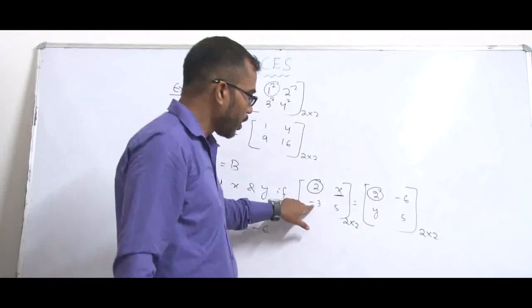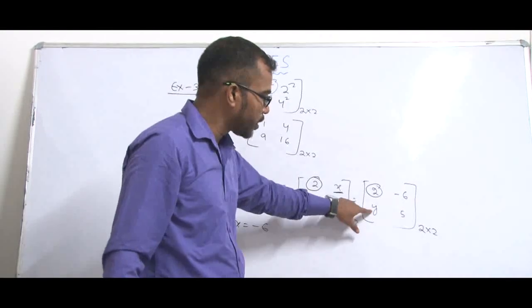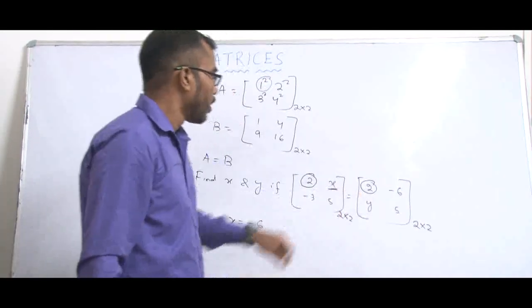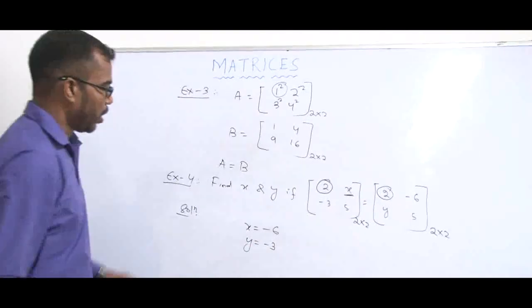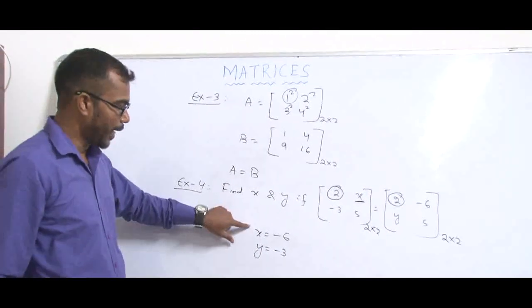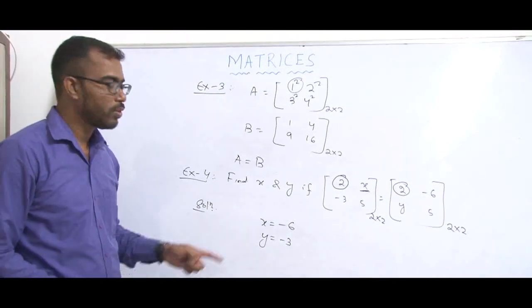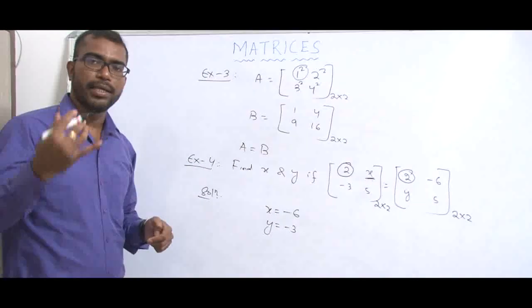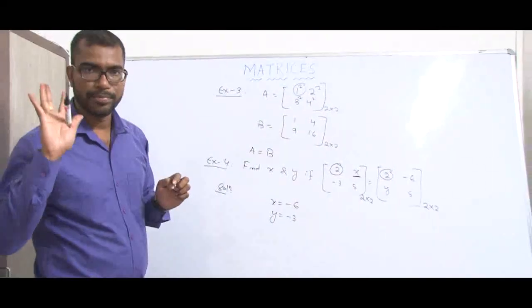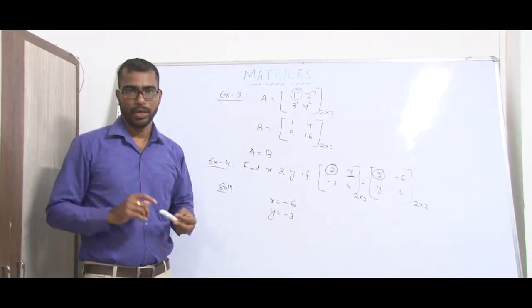Similarly, in the second row, first column position here is minus 3 and this position is y. So we compare, then we get y is equal to minus 3. So we get the result: x is equal to minus 6 and y is equal to minus 3. So if two matrices are equal, first they have the same order and second, the corresponding elements must be equal.